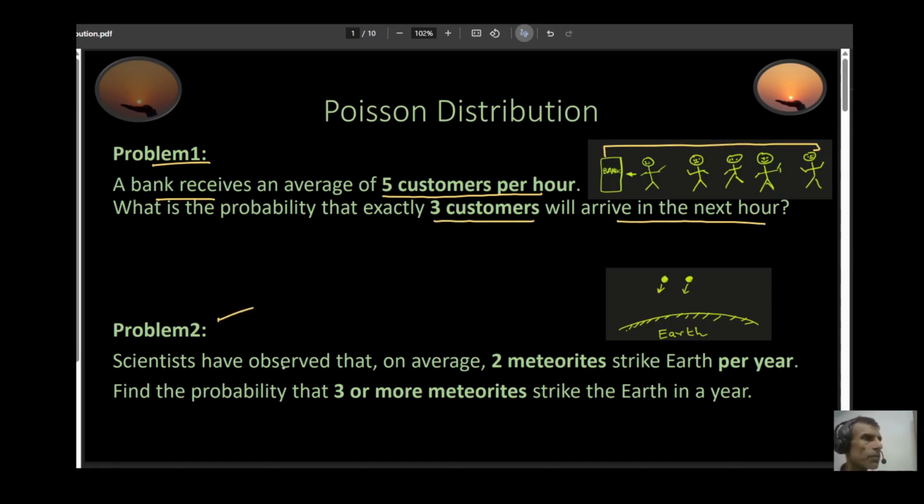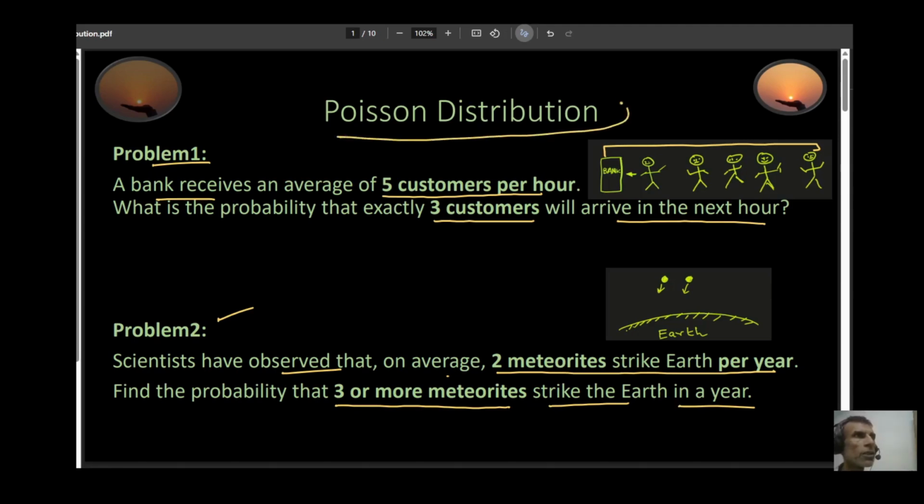Problem number two. Scientists have observed that on average, 2 meteorites strike the Earth every single year. That's the average. What is the chance that 3 or more meteorites are going to strike the Earth in a given year? These types of questions are answered using Poisson distribution. This session is all about Poisson distribution.